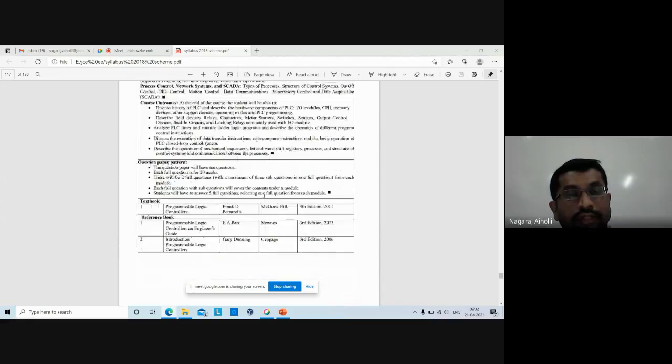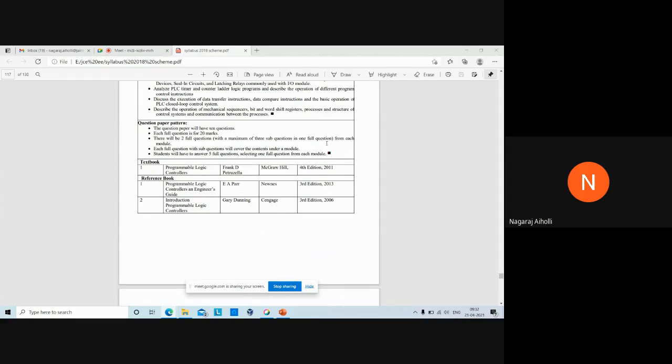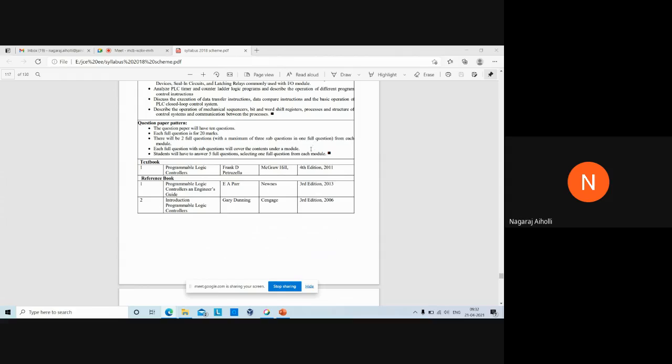Then we are familiar with the question paper pattern. It will have 10 questions. Each full question is for 20 marks, right? There will be total 10 questions. So there will be 2 full questions from each module, with a maximum of 3 sub questions in one full question, A, B, C. Question number 1 A, B, C, or question number 2 A, B, C. Each full question with sub questions will cover the contents under a module.